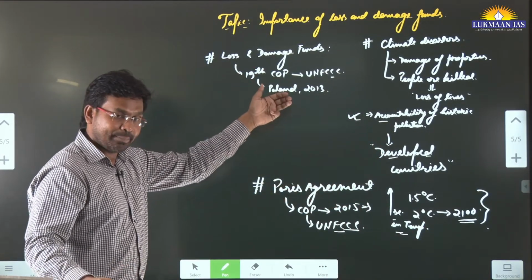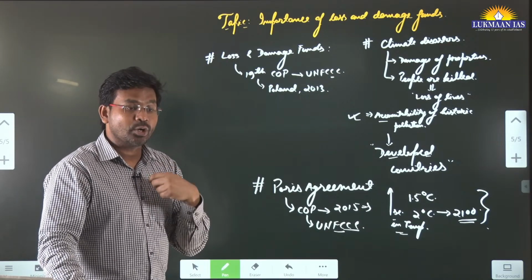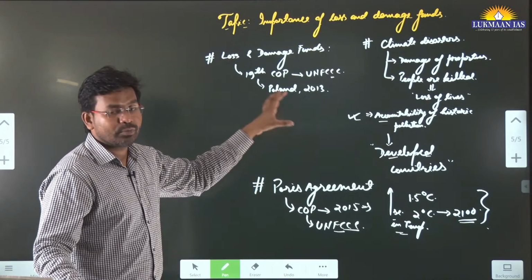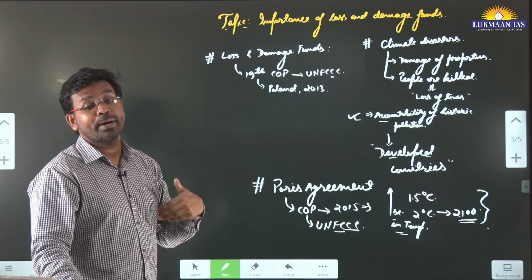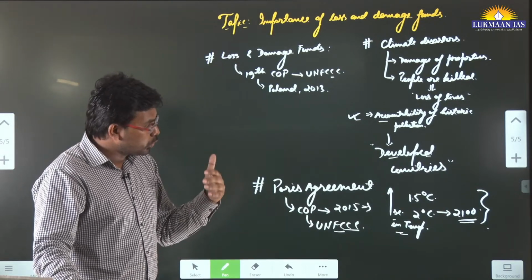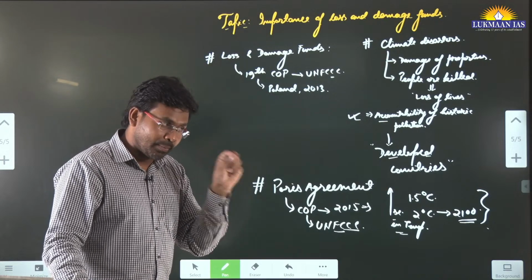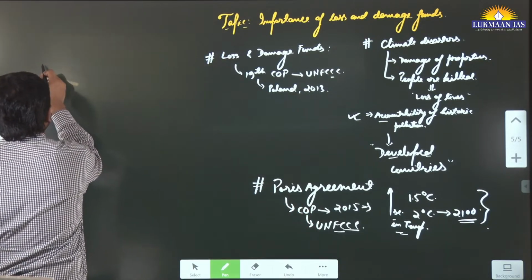So a loss and damage fund has been established, but different countries did not agree where this loss and damage fund will be created. Will it be part of the World Bank? Many countries opposed that it should be part of the World Bank, although those countries agreed that we are going to support this fund, we are going to give money to this fund.